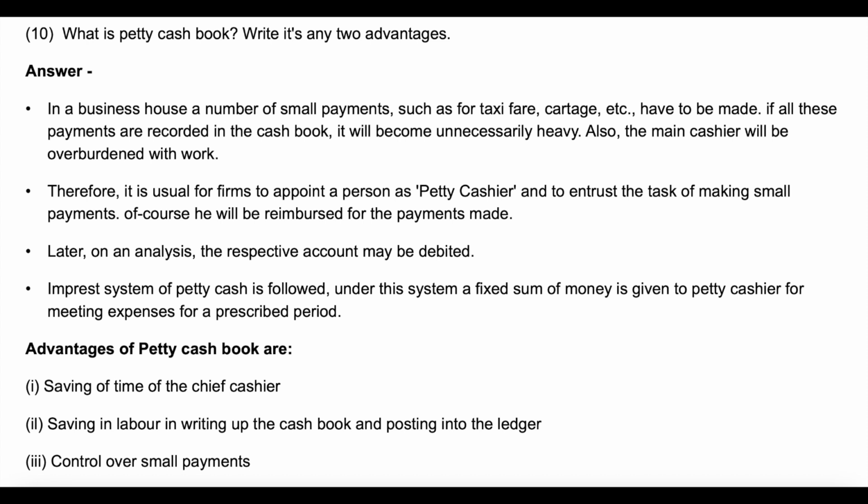Imprest system of petty cash is followed. Under this system, a fixed sum of money is given to the petty cashier for meeting expenses for a prescribed period. Advantages of petty cash book are: Point 1. Saving of time of the chief cashier. Point 2. Saving in labor, in writing up the cash book and posting into the ledger. Point 3. Control over small payments.